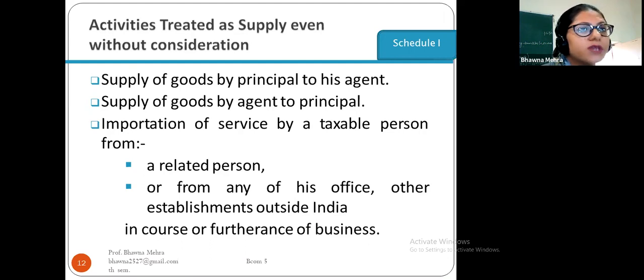And importation of services by a taxable person from a related person, or from any of his offices or other establishments outside India, in the course or furtherance of the business. These are also included in the course and furtherance of the business. These activities are treated as supply even without consideration. So these are included in Schedule 1.